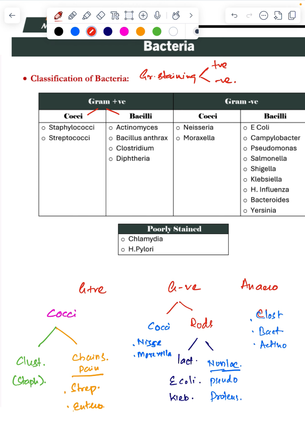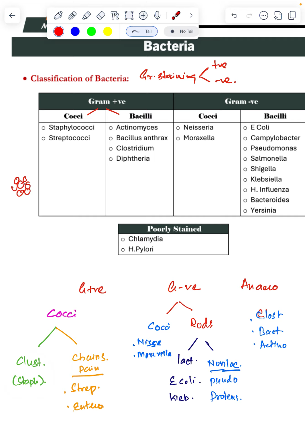So they can be in clusters. You can see these are the clusters. Cocci are round.